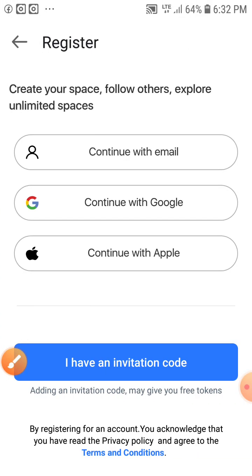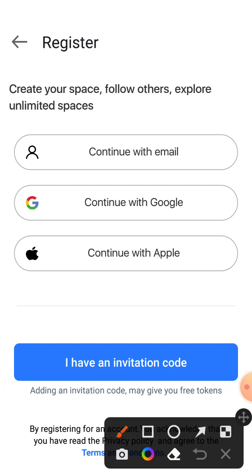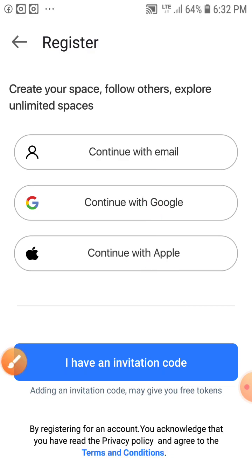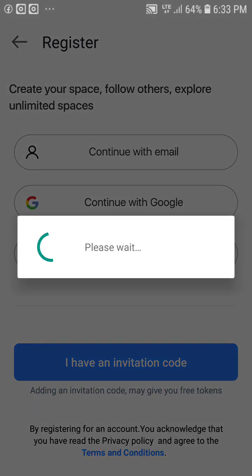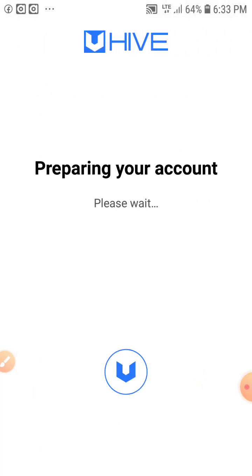As you can see here, they are telling us to use Google. You can use your email, you can use your Google, you can use your Apple if you are using an iOS phone. Right now I don't want to waste much time, so I'm going to use Google. If you have an invitation code, you can put it there. Let's wait for it to load. I'm going to choose my email. Let's wait, allow. As you can see here, my account is being prepared, so I just have to wait. You all have to wait for this process.